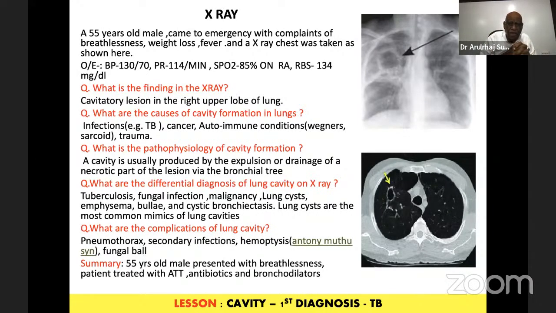It can spread. And sometimes a blood vessel can run through this, and a vigorous cough can cause hemoptysis, what we call Rasmussen's syndrome. It can have a fungal ball, a pneumothorax. Lot of things can be there. There are any number of causes for cavities, like cysts in the lung. But upper lobe cavity, posterior segment, it is tuberculosis unless proved otherwise.